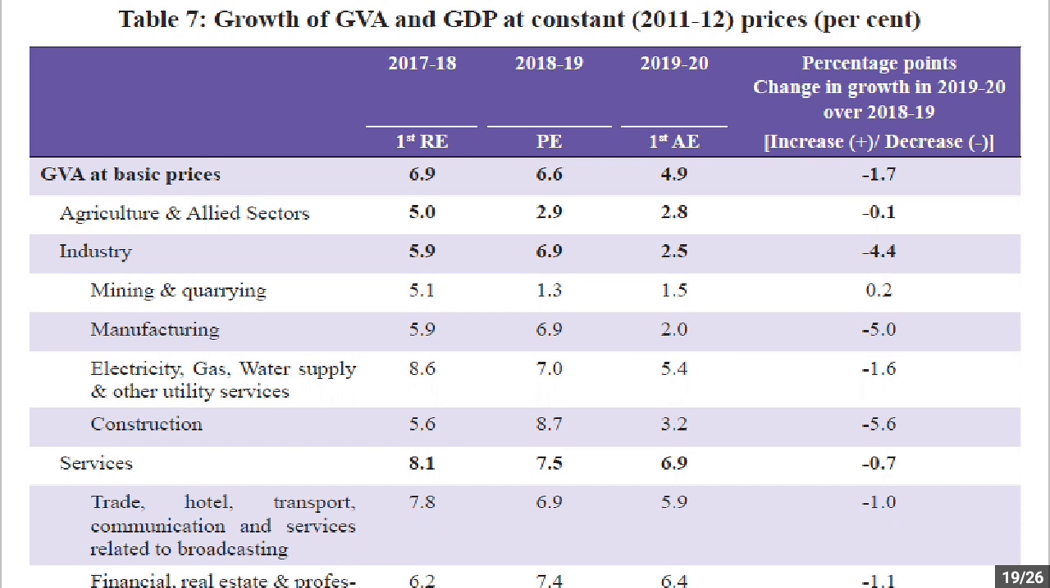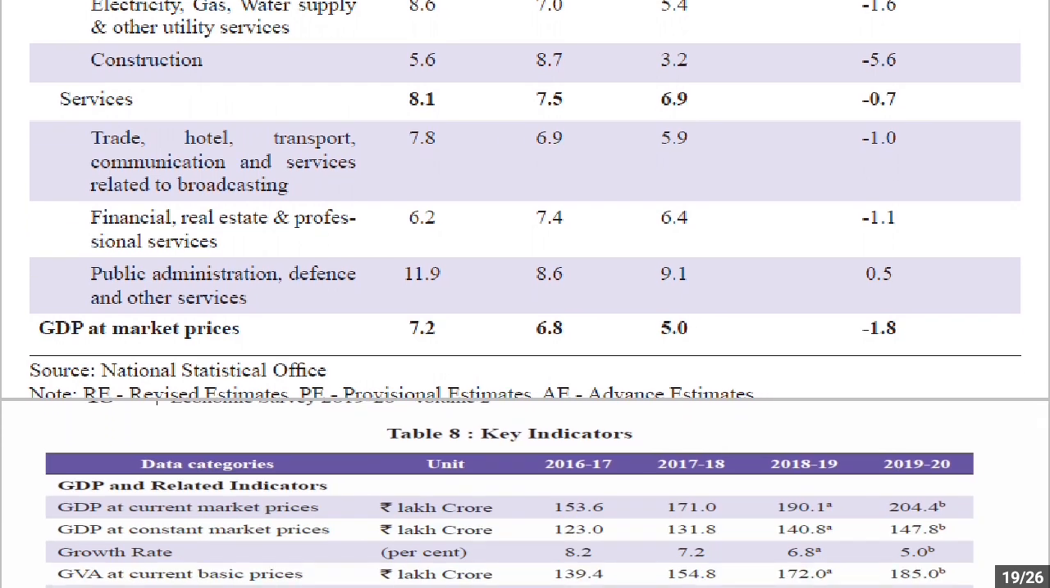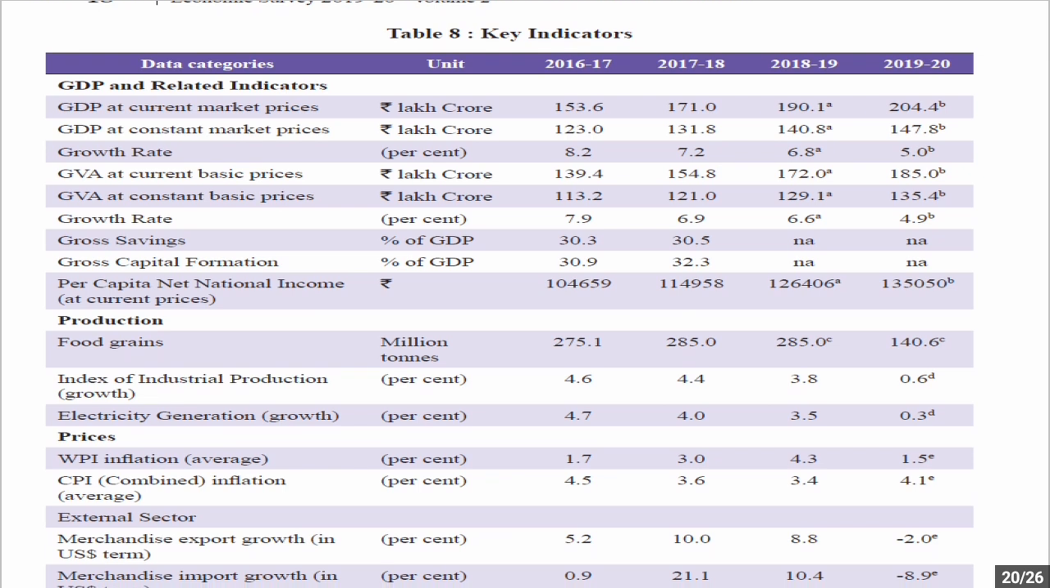So when you talk about 2019-20, in the first advance estimate, GVA at basic price has been 4.9%, whereas industry grew by 2.5%, agriculture by 2.8%, services by 6.9%, and GDP at market price has been 5%. Now when you talk about 2018-19, the growth had been 6.8%. So comparatively, from 2018-19 to 2019-20, there has been a decline in GDP growth by 1.8%.